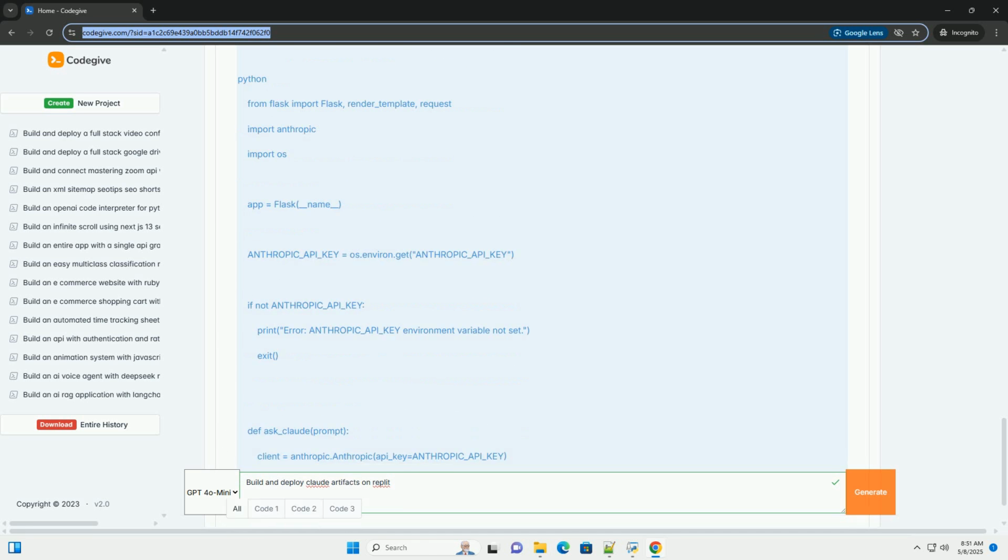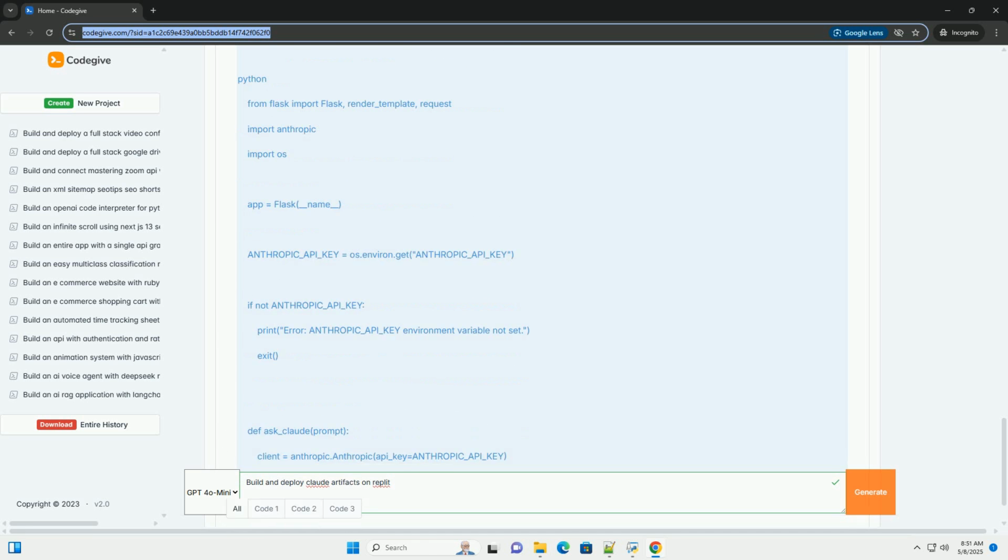It calls ask_claude to get a response from Claude. It calls render_template("index.html", response=response) to render the index.html template, passing Claude's response as a variable.